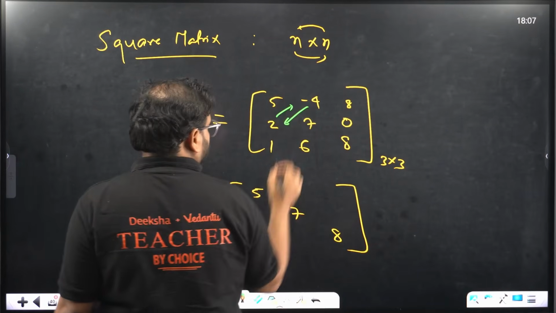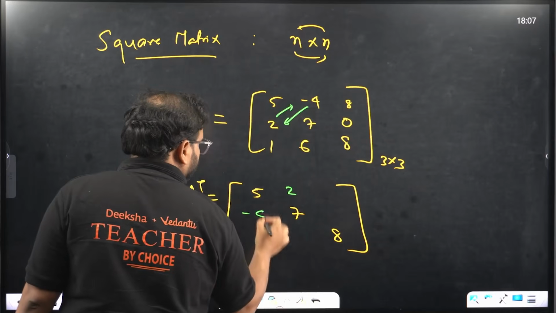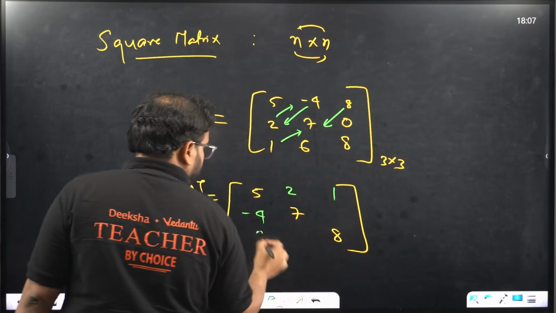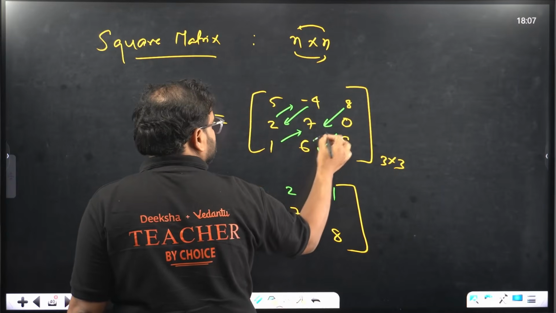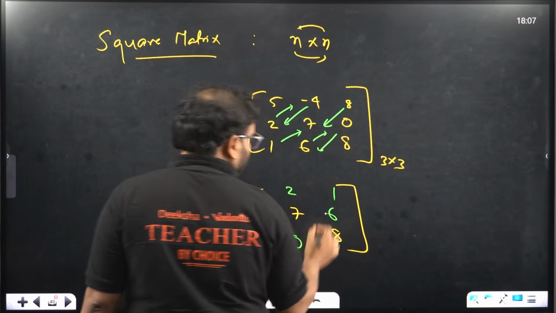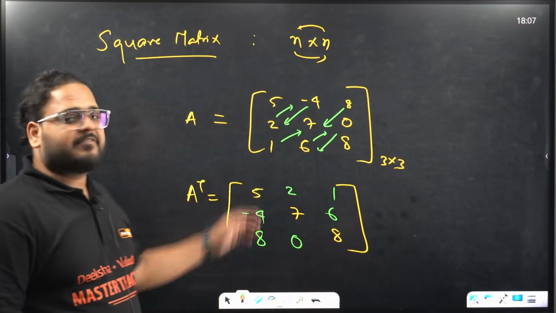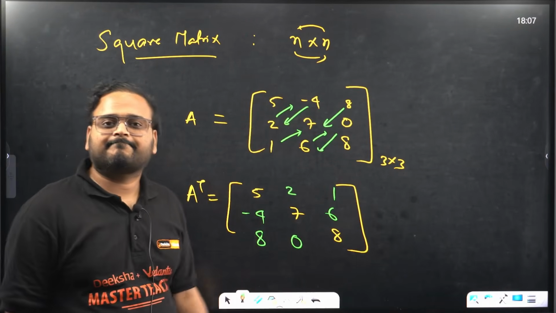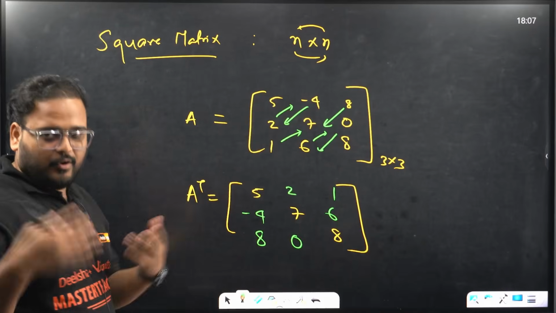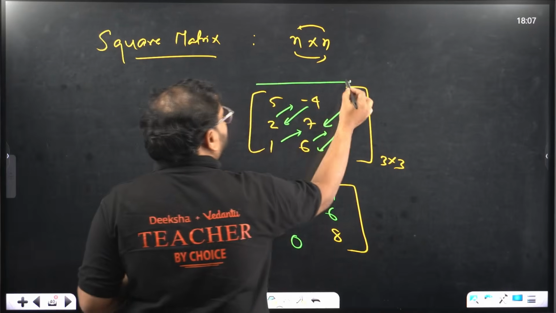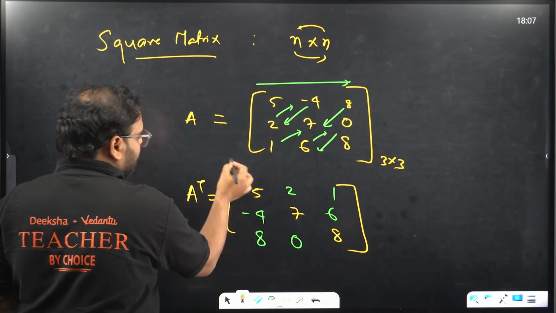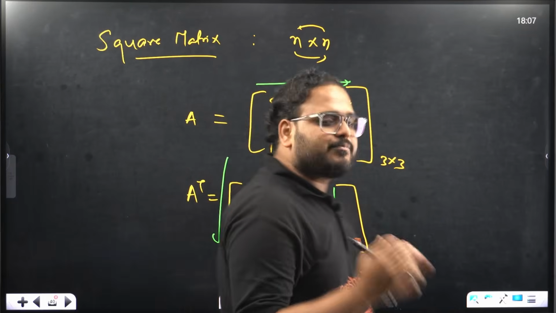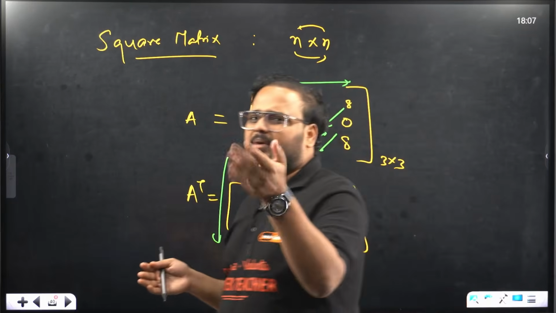So over here, 2 over here, -4 over here. Same. 8 comes, 1 goes. So 1 over here, 8 over here. 0 comes, 6 goes. So 0 over here, 6 over here. So basically we reflect the elements across the diagonal. But if you look at the same logic, 5, minus 4, 8 in the row. Check here, 5, minus 4, 8 in the column. So the transpose condition is the same. Row becomes column, column becomes row.